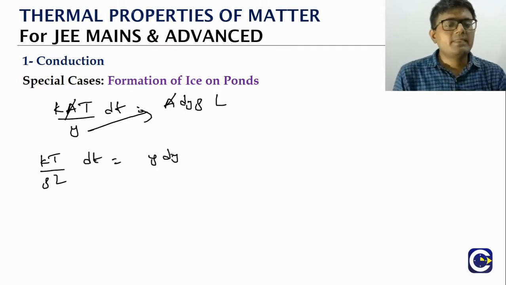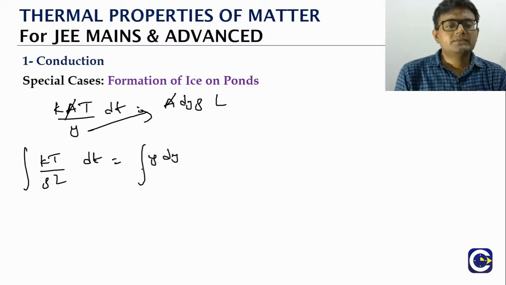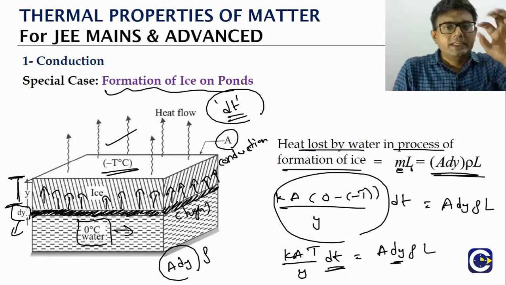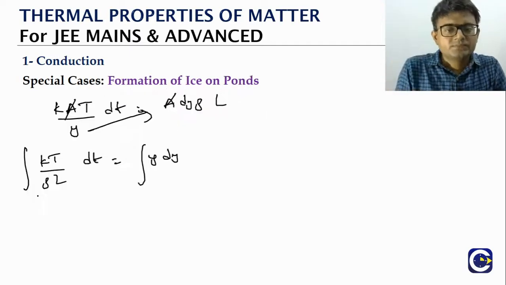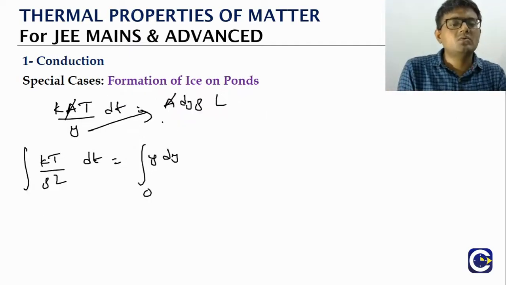That is equal to y dy. If we are integrating, starting from ice thickness 0, trying to achieve an ice thickness of some y, we integrate y from 0 to y, and time from 0 to t.